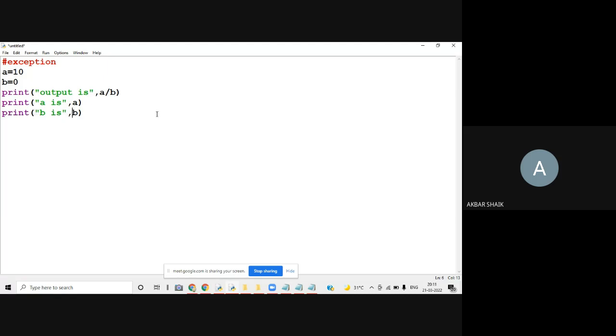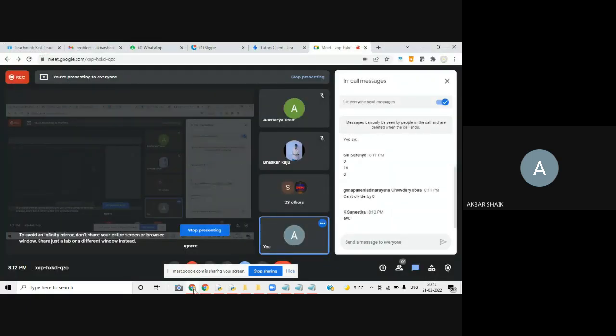Can anyone tell me what is the output of this program? Please guess some output for this program. 0, 10, 0. Can't divide by 0. A is equal to 0.